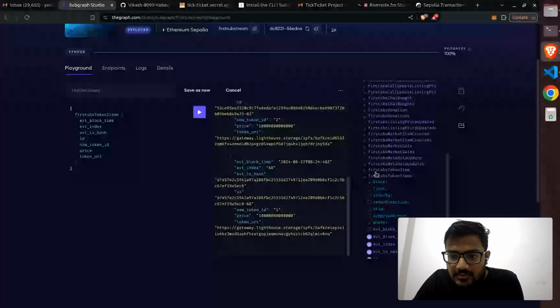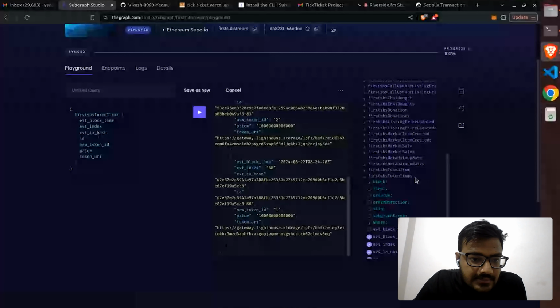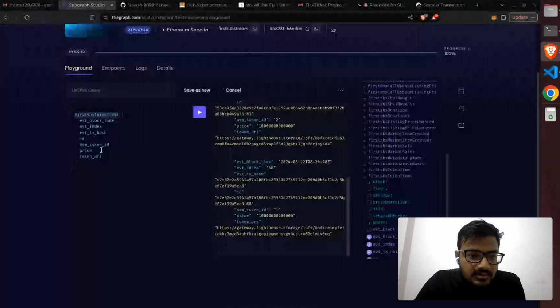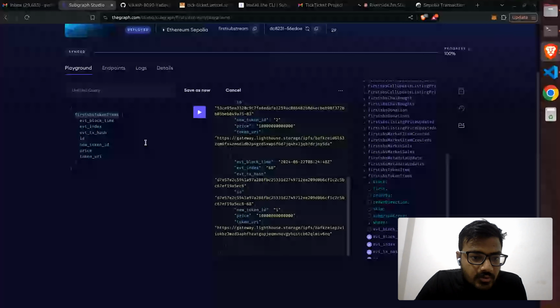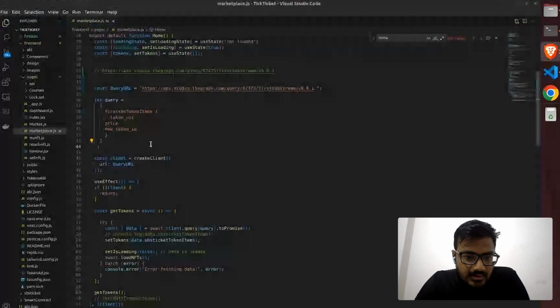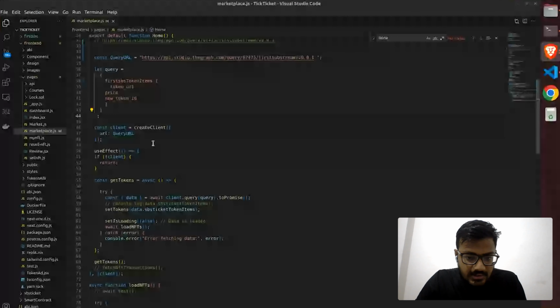Yep. So just a second, I have to change this as well. After this, all things are the same, I guess. New token ID and all, basically, they should be the same like this. If there's some mistake, then this will not work. So let me copy this and I have to change it here as well.